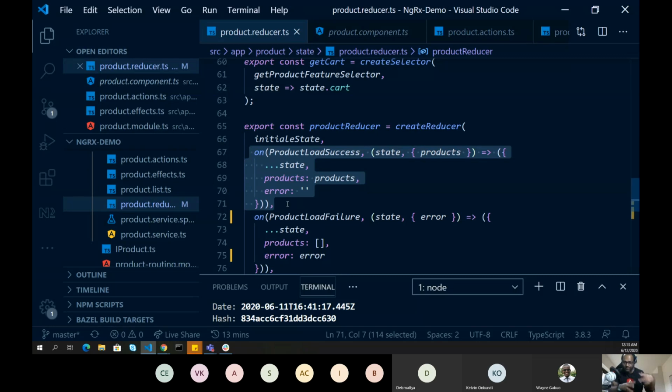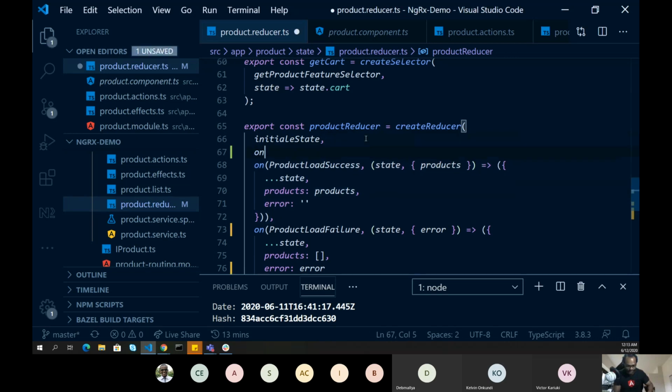So when you raise an action, it actually checks in your reducer as well as effects. Remember, if it is available in effects as well, it will go ahead and call the effects, but there is a sequence. First it goes to your reducer and then it goes to effects. If I handle product load here also,